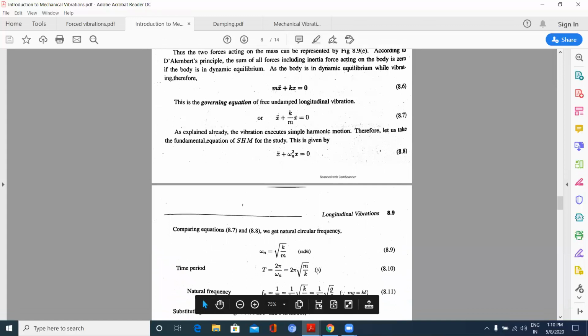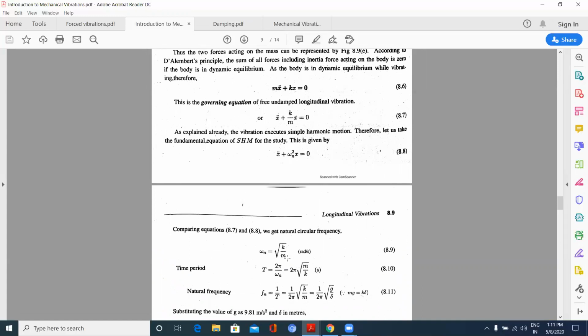Where k by m is nothing but the square of the natural frequency. Okay, x double dot plus omega n square x is equal to 0, where omega n is equal to under root k by m. Omega n, be particular, we will be coming across this omega as omega n, omega d, damping, and a simple omega.